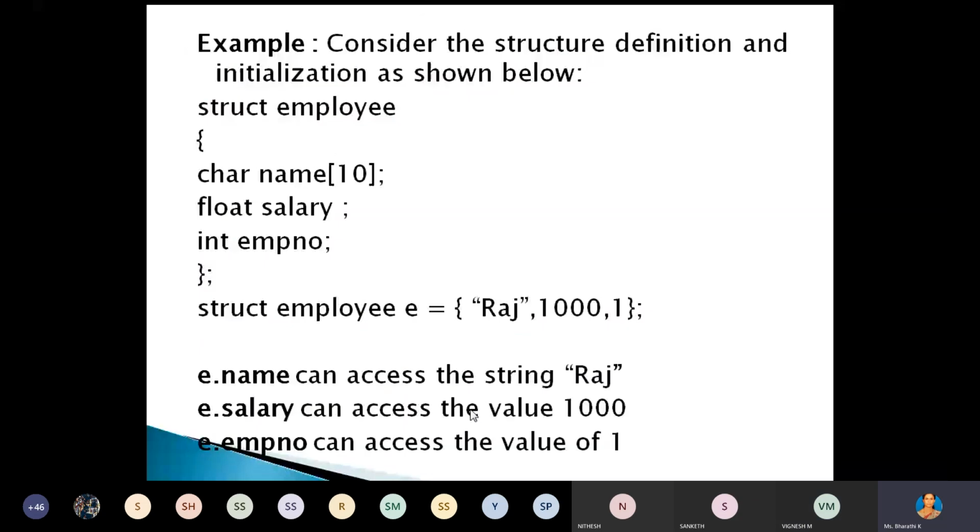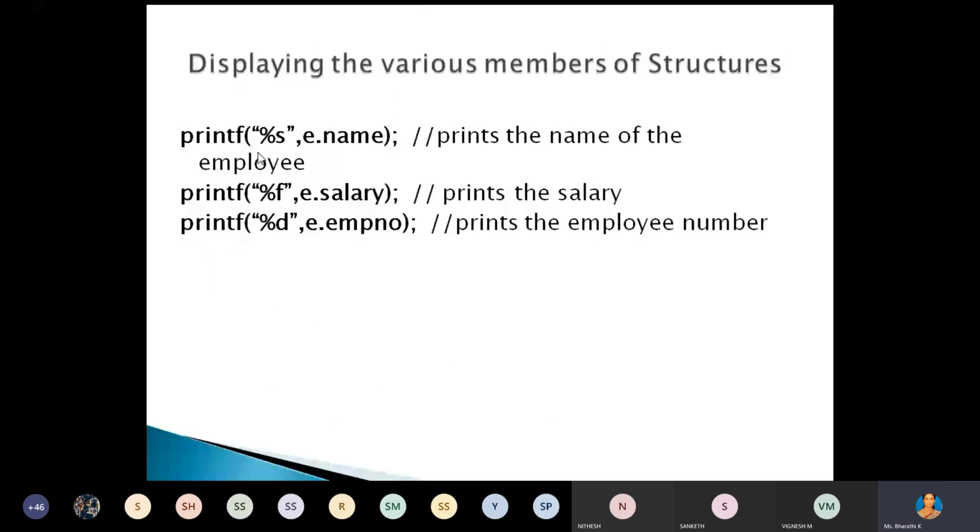One more example. Here we have the employee, 3 data members, initialization. Then suppose you want to access the value of name, you can just give e.name. Again, to access the value of salary, you have to use the structure variable. Again, you can access the value of employee number through the structure variable. And after accessing the values, you can just display them inside the printf statement: e.name, %f of e.salary, again %d, e.employee number.